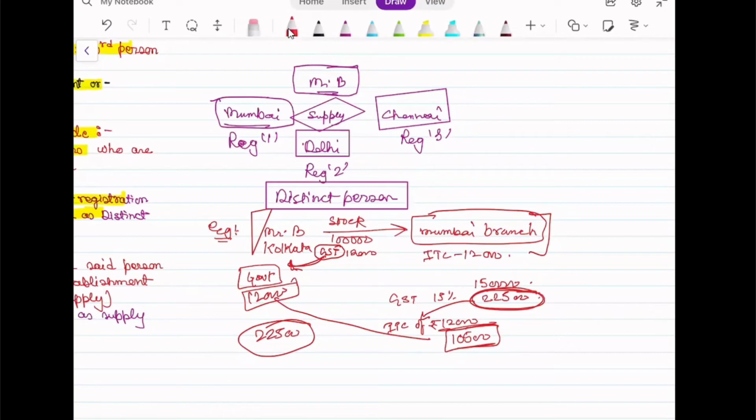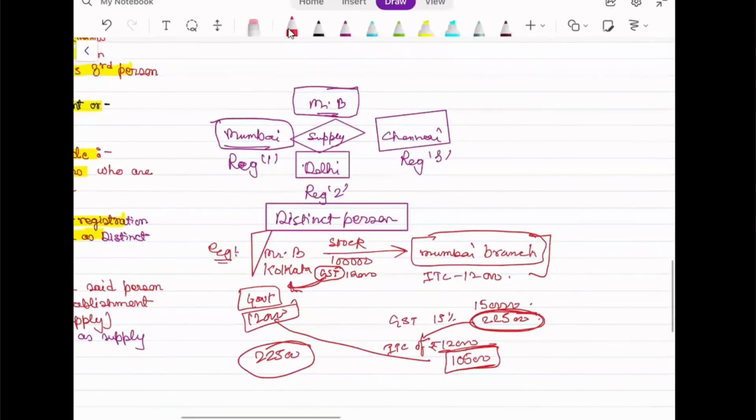So goods were going anywhere in the name of inter-branch transfer. So just to have a hold on that too, there are two reasons: to get the trace of the goods, that from where to where goods are going, and for the sake of seamless flow of credit, this is being done. Correct? You are with me?